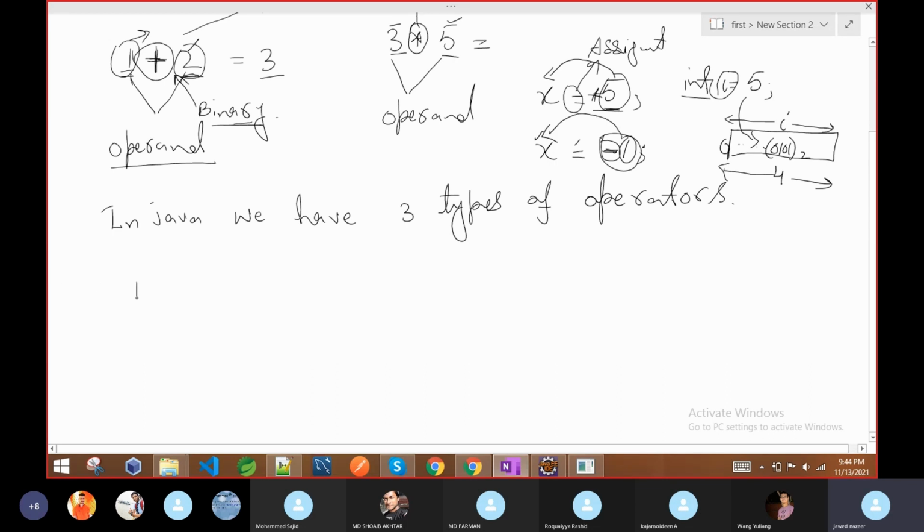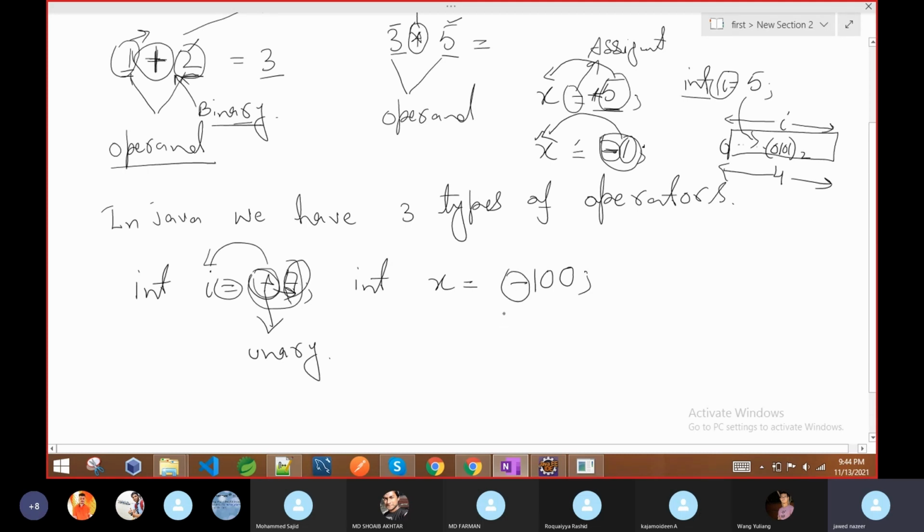So if I declare a variable, int i equal to, suppose, +7. By default we generally do not mention the plus, but we can mention it here. Similarly, if I say x equal to -100, here the plus sign has only one operand, and the whole thing is assigned as the value. So this is a different operator. Here the plus sign is behaving as a unary operator, meaning it works with only one operand, which is this one. Here the negative sign is also working as a unary operator.